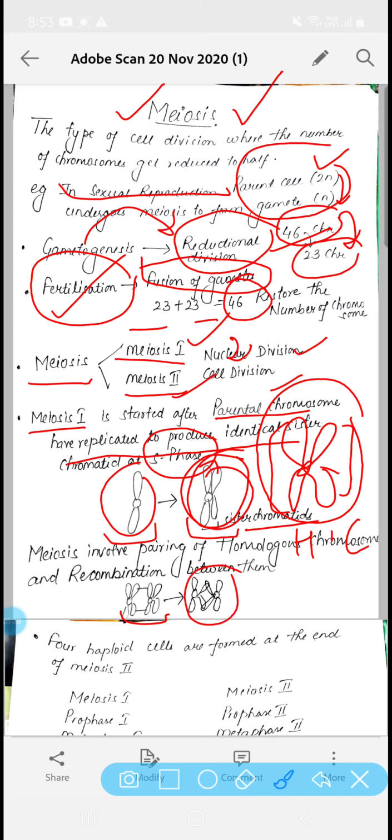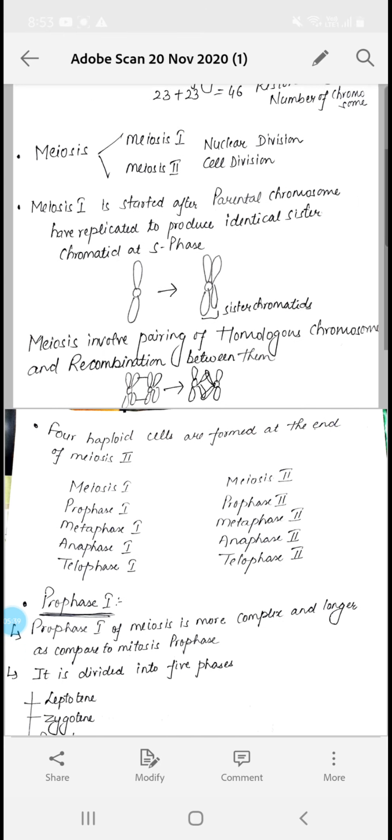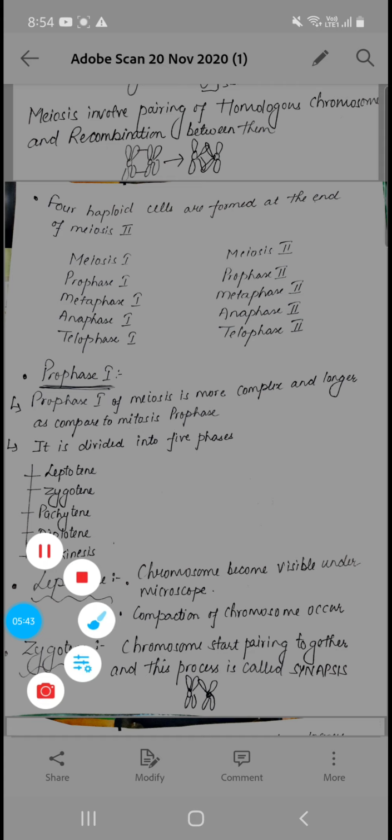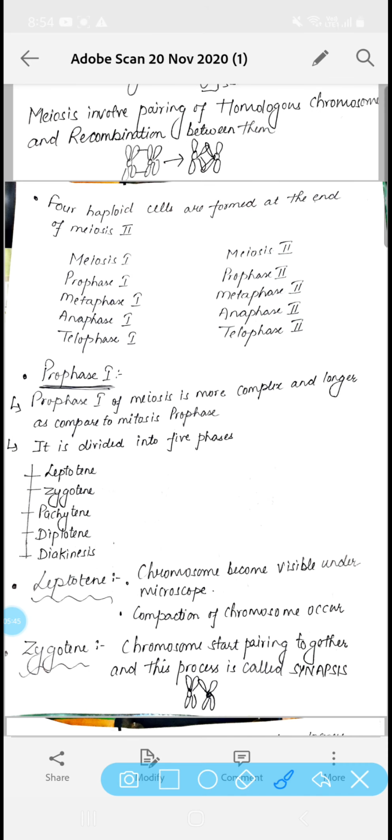They get paired and recombined, and that process is called recombination. Whenever we talk about meiosis, we will always study the recombination process. At the end, if we compare it with mitosis, only at the end of mitosis two diploid cells were formed.